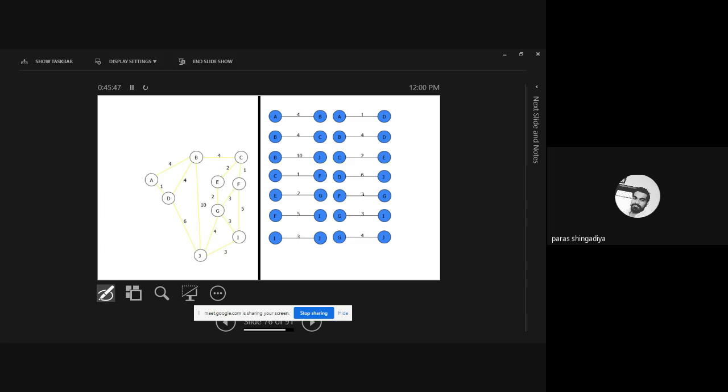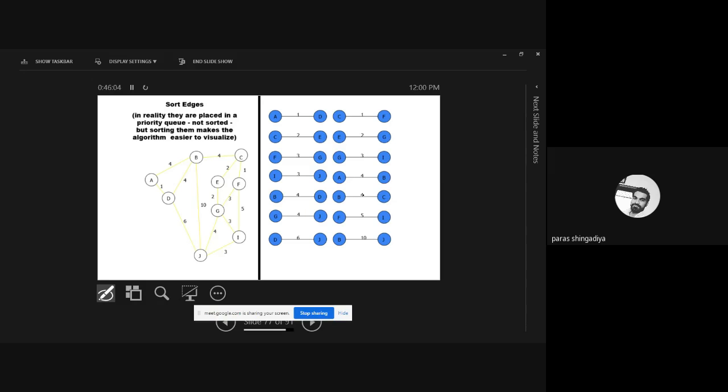So make a list of all the edges. That is easy. Whatever edges are in the graph, you have to mention all of them. That is step 1. And then in step 2, you have to sort them. Clear? Sort means arrange all the edges sequence-wise.